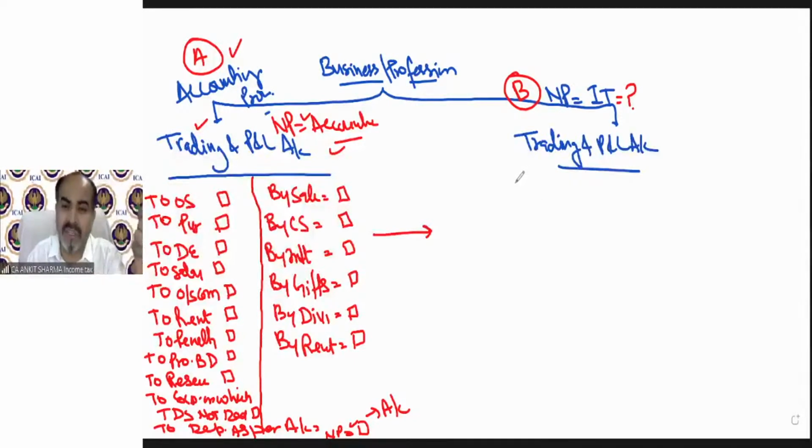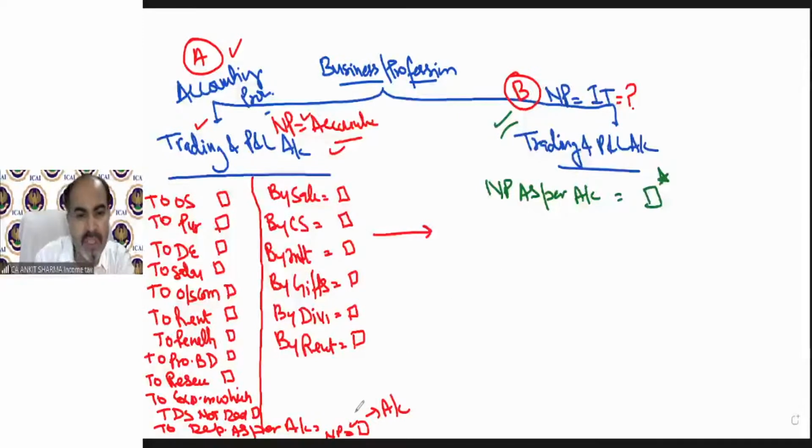As I have just discussed the format of salary, that basic salary, perquisites, allowances, in the same way, now this is the format of calculating PGBP income. So what we need to do is take the net profit as per accounts provision, which has been given in part A. That means I am talking about this value. Whatever net profit as per accounting provision has been given in the question, you need to take that net profit to solve this question first.